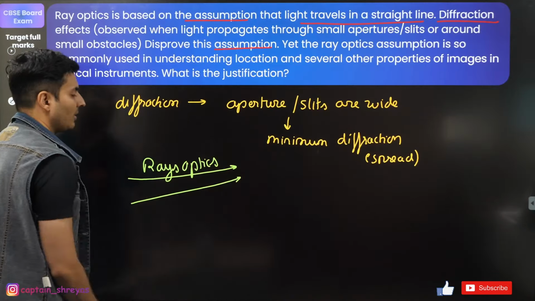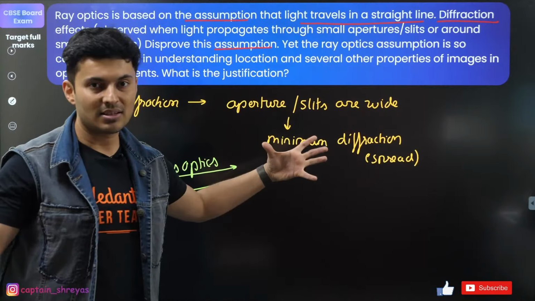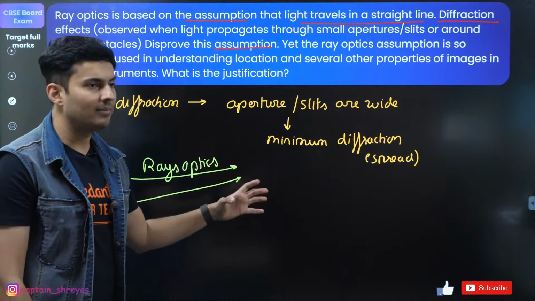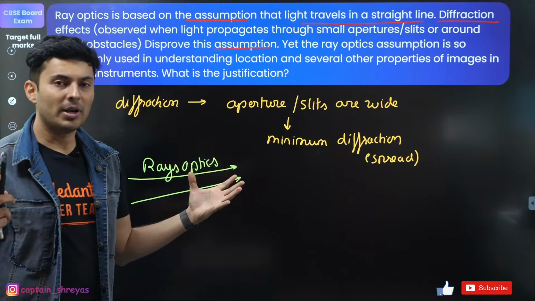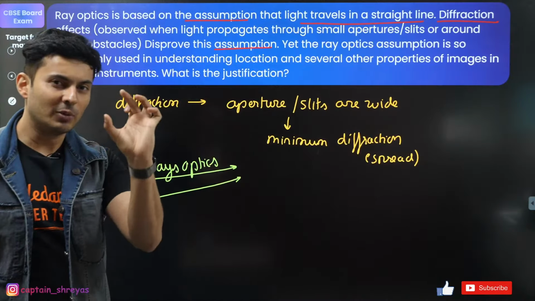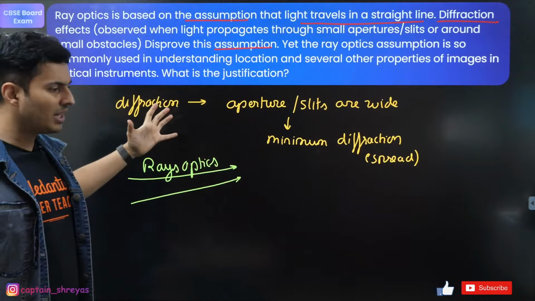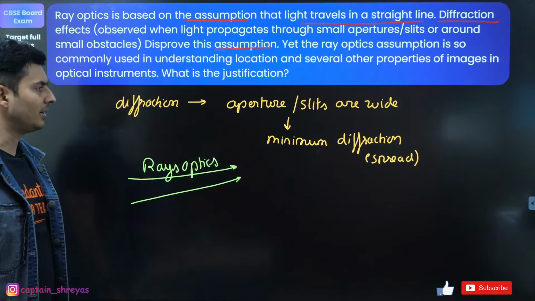You use the concepts of ray optics because there is negligible spreading. The apertures, the slits, the openings are very, very wide. So the light will not get diffracted for such a big opening, because only if the wavelength is close to the size of the aperture will you see diffraction effects dominating. Here, the aperture is big, the wavelengths are very small, so it will not get diffracted.